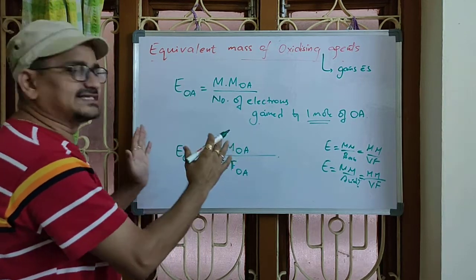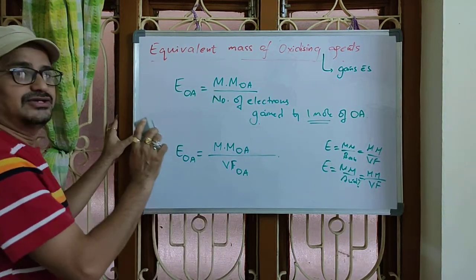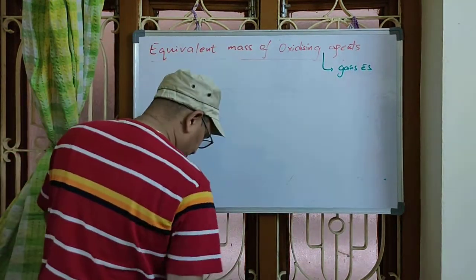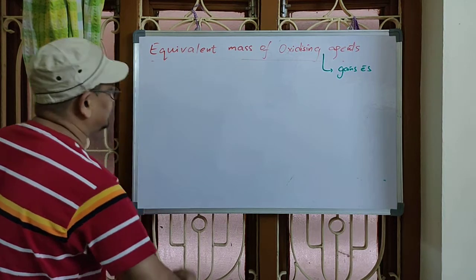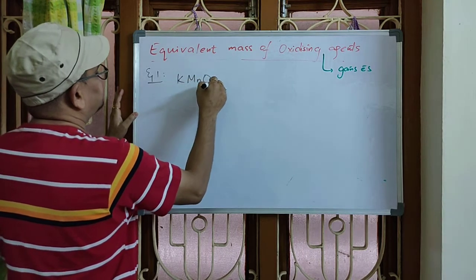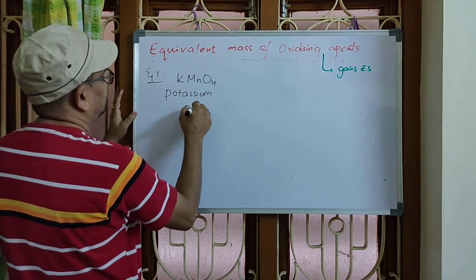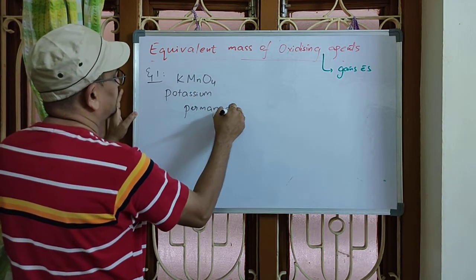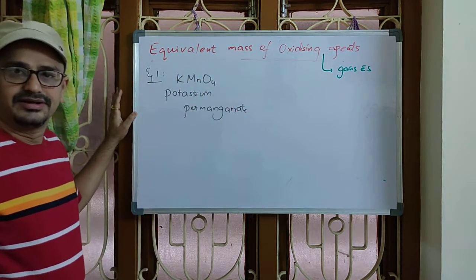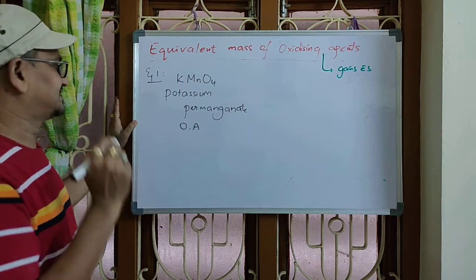Now, using this, let us solve some examples. Copy this relation. Let us calculate the equivalent mass of some oxidizing agents as well as reducing agents. Example 1: potassium permanganate. It is a well-known oxidizing agent and one of the strongest oxidizing agents.